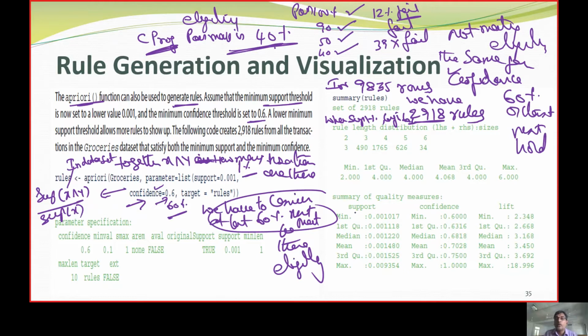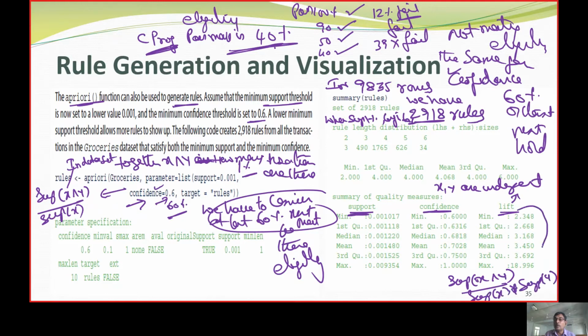Fine. Now, we got support, then we got confidence, and then we are talking about lift. What is lift? X, Y are independent, but we will get support of X and Y divided by support of X into support of Y. We call this formula lift. What is confidence? We get confidence as support of X and Y divided by support of X.